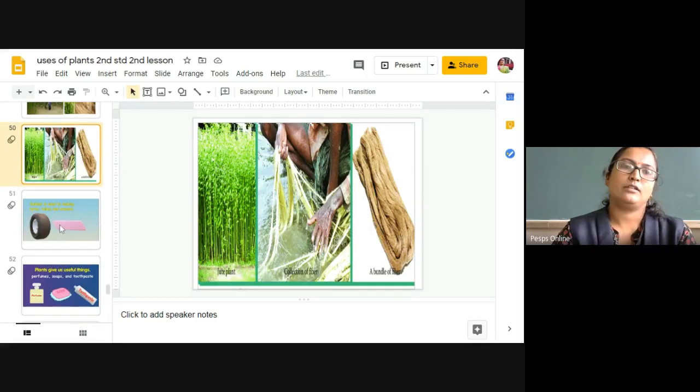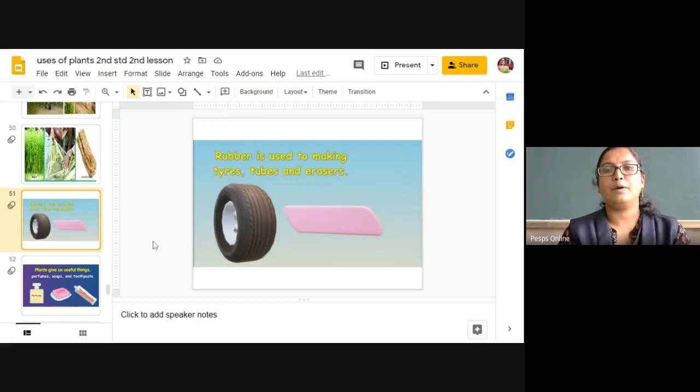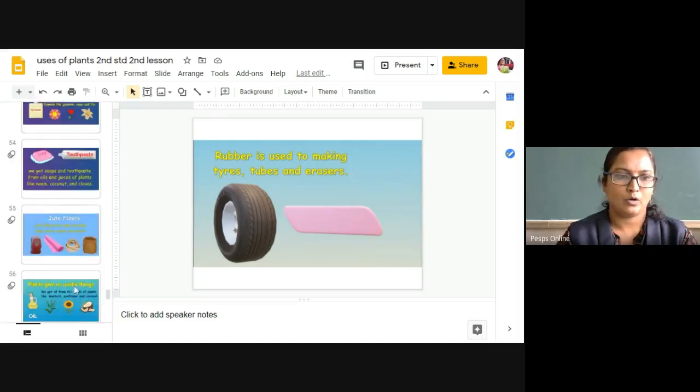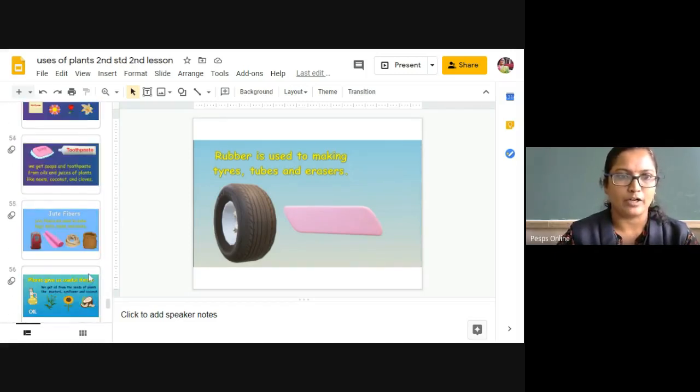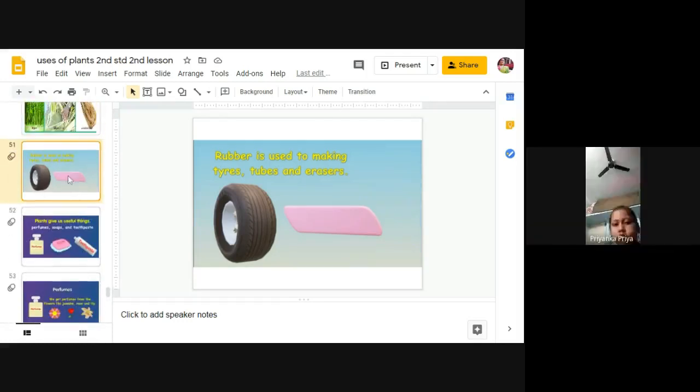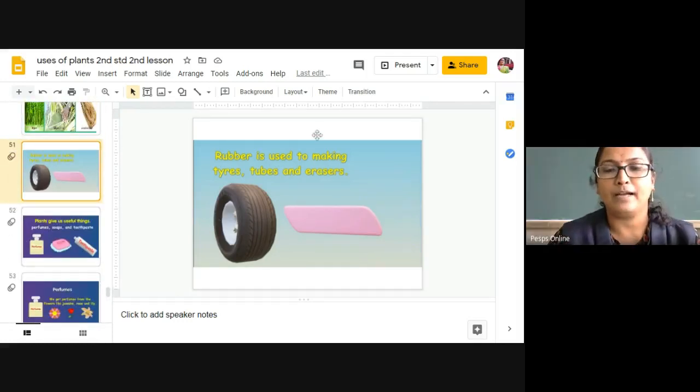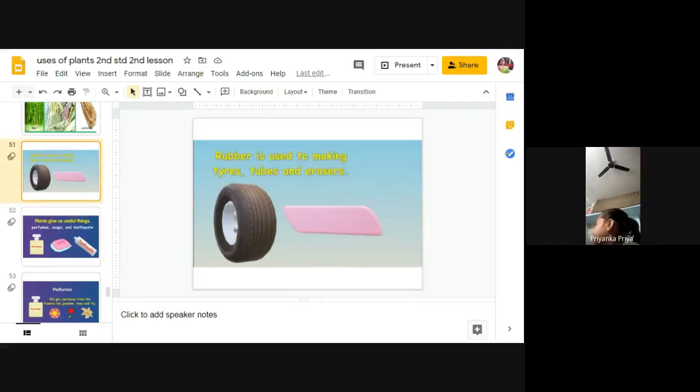Next, the next use of the plant is rubber. From where do you get this rubber? I have already shown you the rubber plant. From that rubber plant, they extract the rubber milk, and that rubber milk they treat with acid to make it solidify. Then the white solid is made black, and that is the tyre.